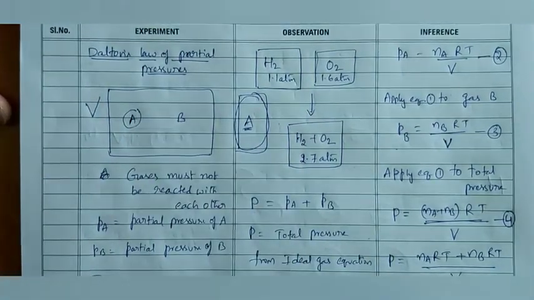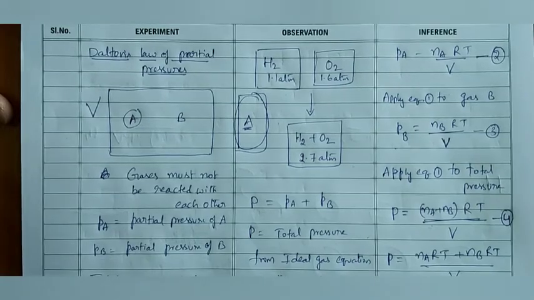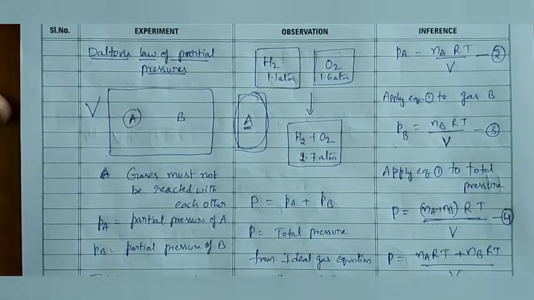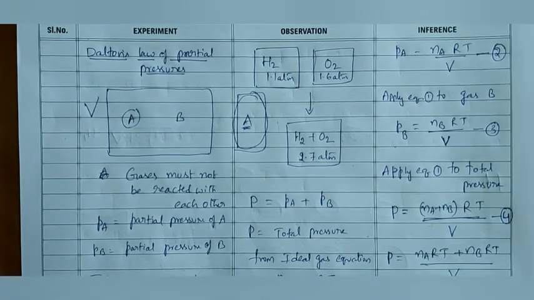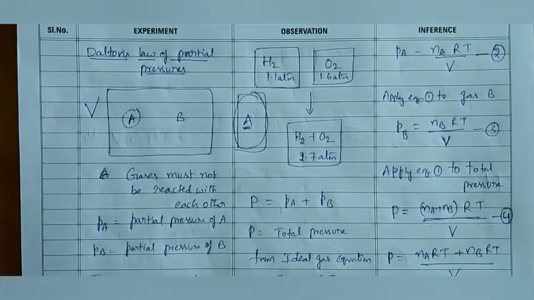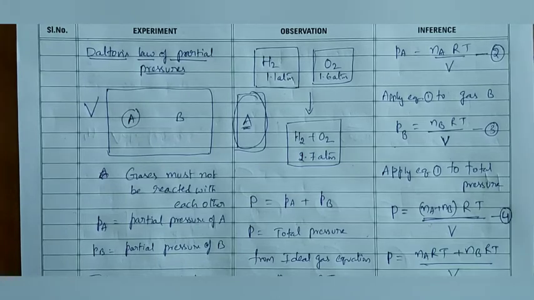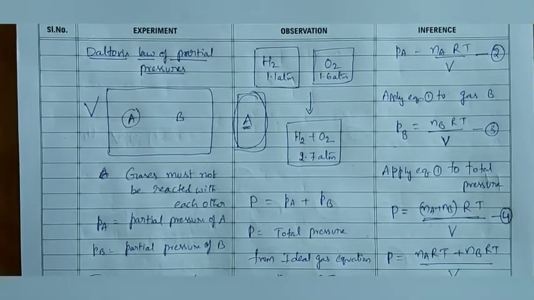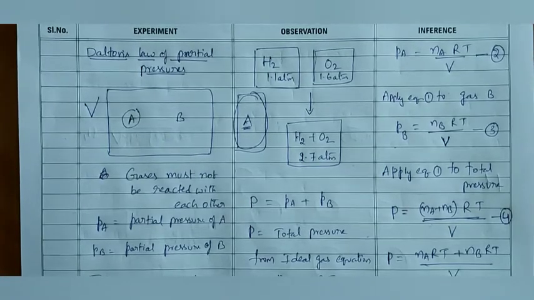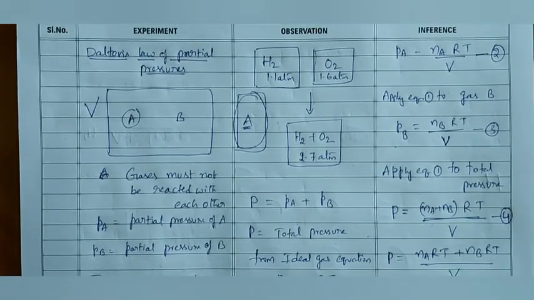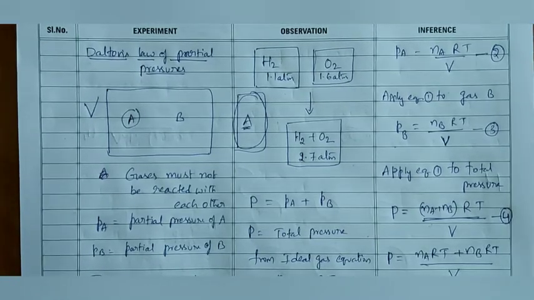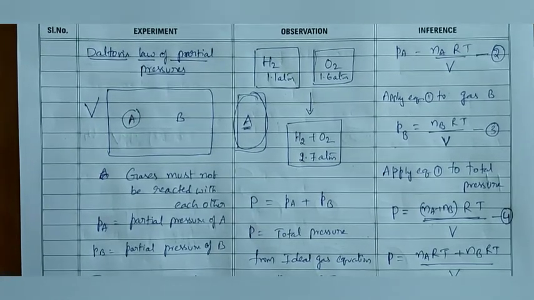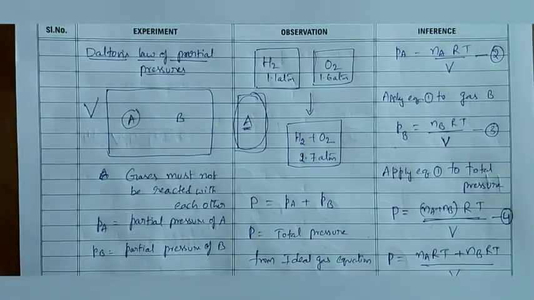In this, some questions they will ask in a way that they will give mixture of gases in the options and they will ask which of the following gas mixture is not obeying Dalton's law of partial pressures. There we have to check the gas mixture which is reactive, NH3 plus HCl, both react to form NH4Cl. For these types of gases, Dalton's law of partial pressures cannot be valid. Okay, ma'am? I hope you are clear.